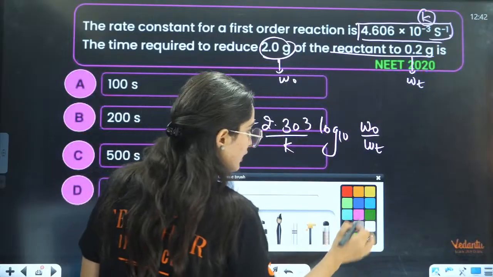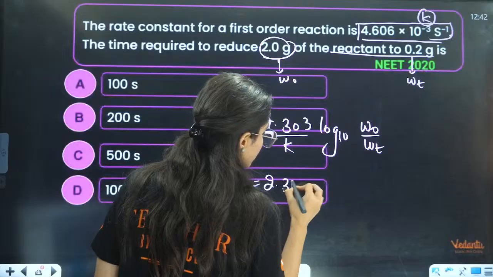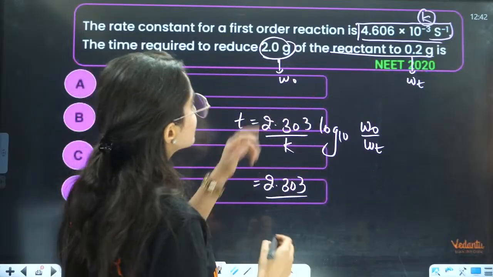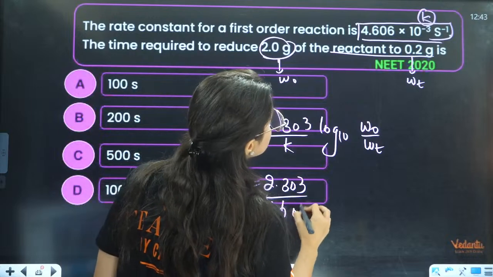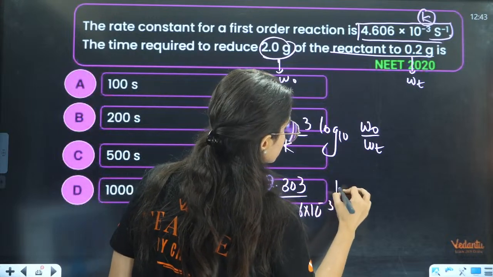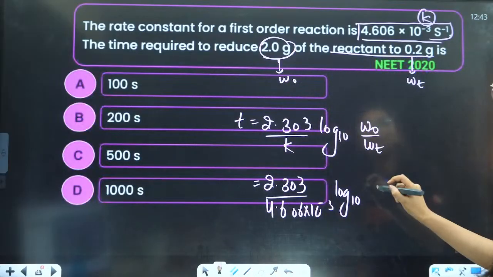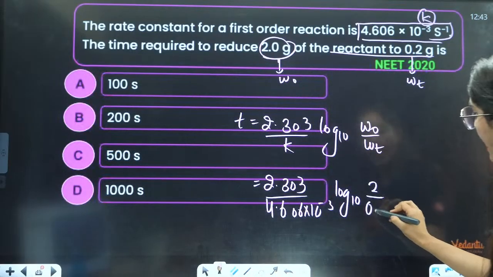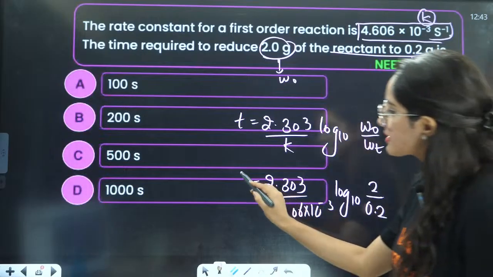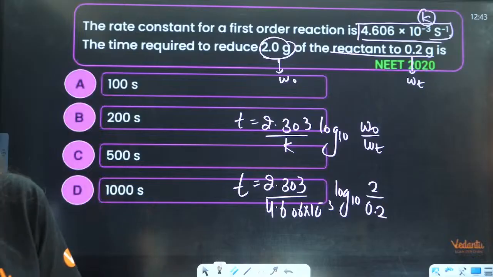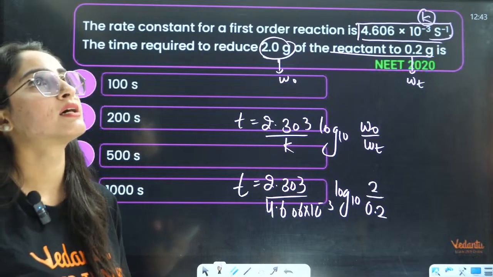You can put the values here. It will be 2.303 divided by K, 4.606 into 10 raised to power minus 3, log base 10. What is W naught? W naught is your initial 2 and final is 0.2. Solve this and you will get your answer in seconds.